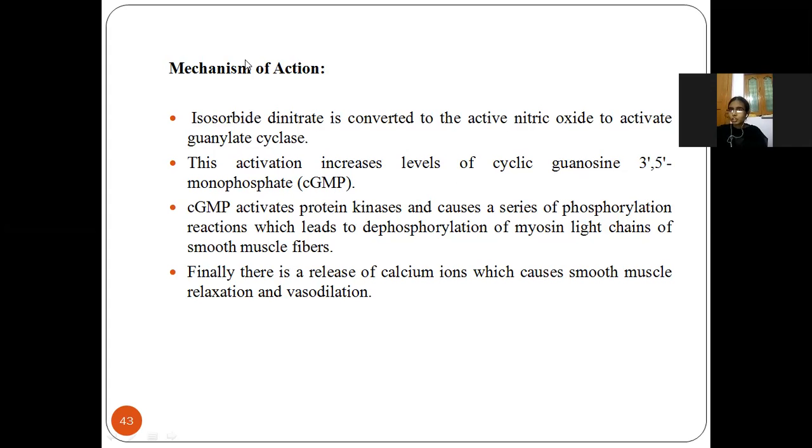It is the same as the general mechanism of action: the drug is converted to nitric oxide and activates the guanylate cyclase enzyme, increasing cGMP, which leads to dephosphorylation of the myosin light chains and relaxation of smooth muscles. If the smooth muscle is relaxed, the blood can flow easily from the heart, and there is no pressure on the heart.